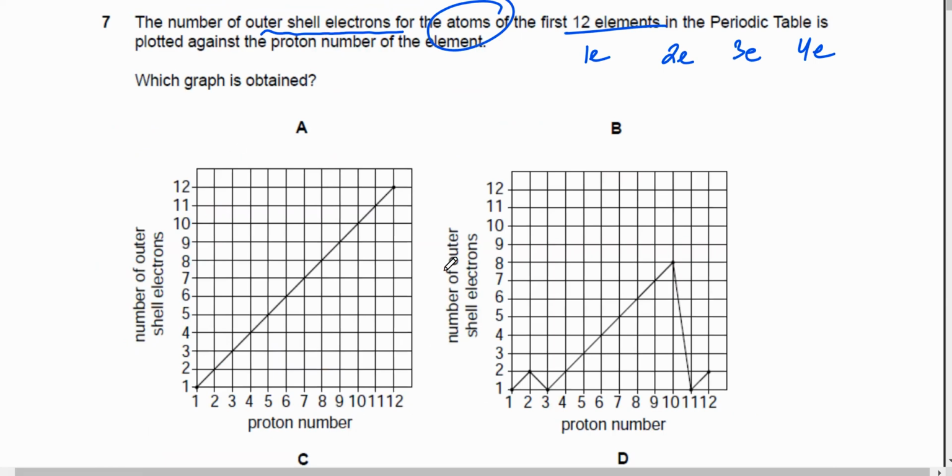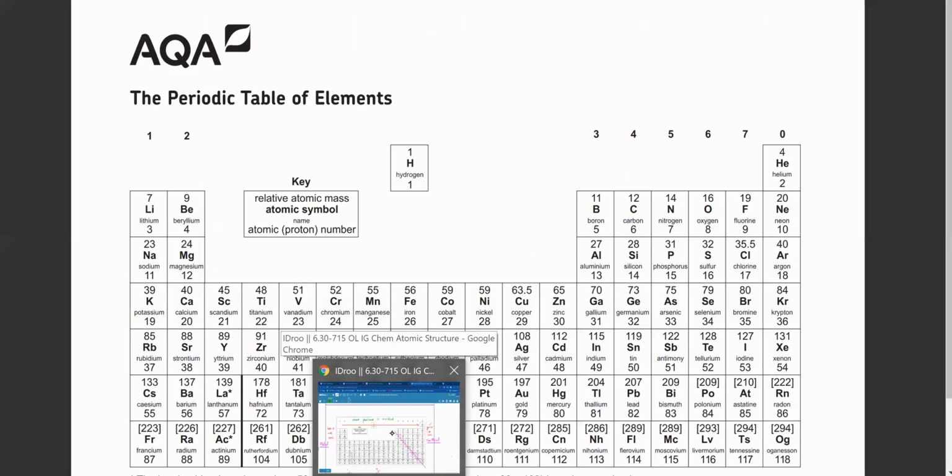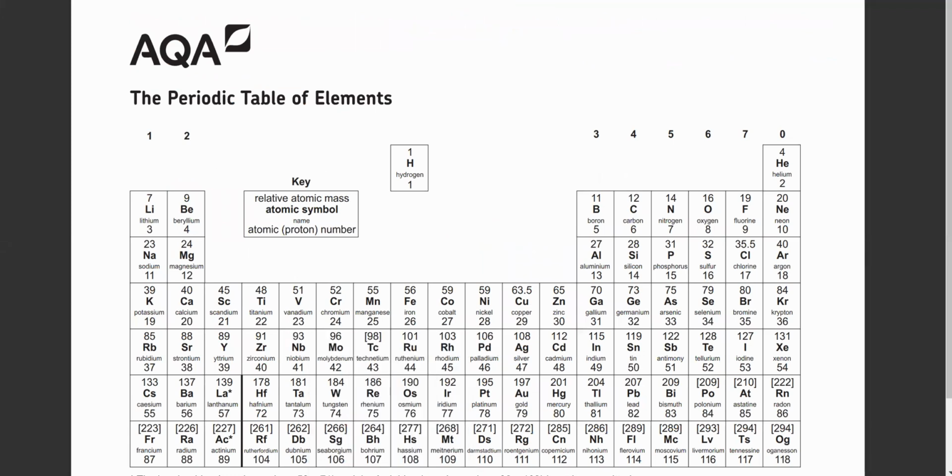So what would the graph look like of the outer shells? For that we can refer to the periodic table over here. So first one, how many valence electrons does it have? It has 1. Yes, sir. I mean, this has just 2 electrons, so there are 2 valence electrons, right?